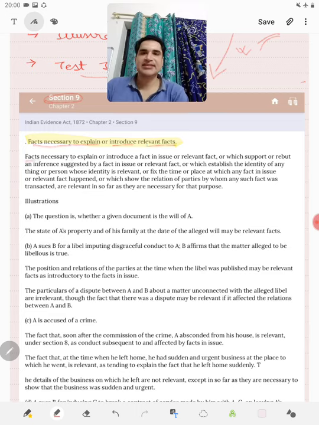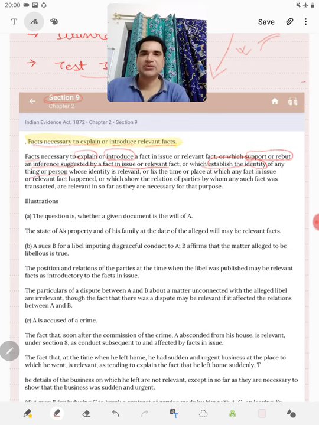Facts which are necessary to explain or introduce a fact in issue or relevant fact, or which support or rebut an inference suggested by a fact in issue or relevant fact, or which establish the identity of any thing or person whose identity is relevant, or fix the time or place at which any such fact in issue or relevant fact happened, or which show the relation of the parties by whom any such fact was transacted, are relevant insofar as they are necessary for that purpose.